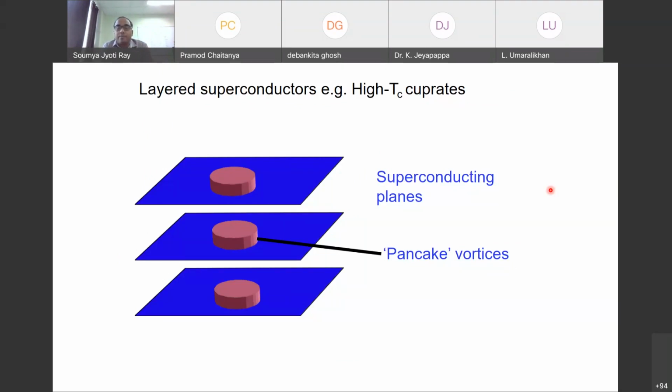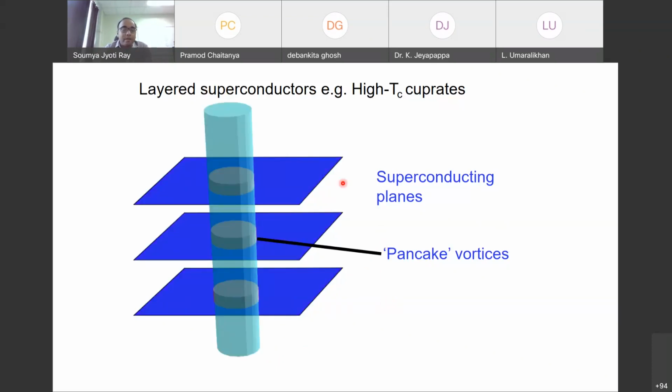So how does the vortex structure look there? Here we have superconducting planes, and these vortices are called pancake vortices. You know, pancake, like a flat bread kind of thing. Because it is 2D, that is why they are called pancake vortices. So these are superconducting planes, and on top of that we have pancake vortices. If I want to think of it overall, I can think of it as a large vortex, but usually they are confined to each of these planes.